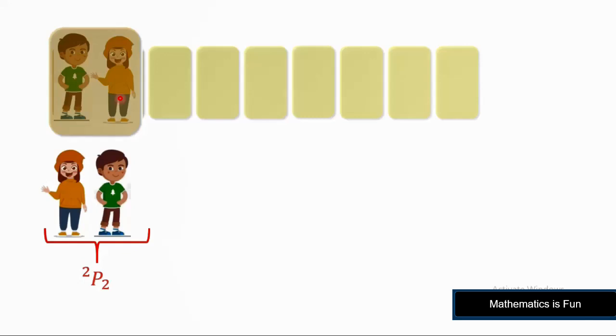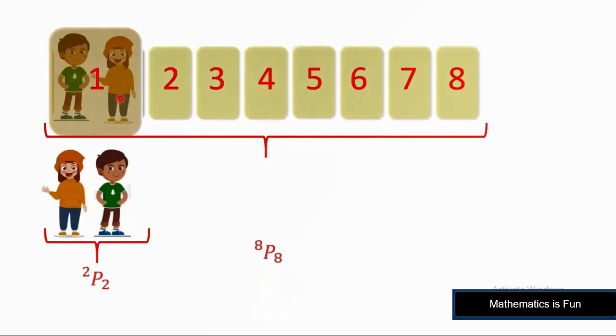Now we have to consider Annie and Jim as 1 unit because they have to move together. So in total we have 1, 2, 3, 4, 5, 6, 7, 8 units to arrange, at 8 places, and it would be 8P8 different ways.